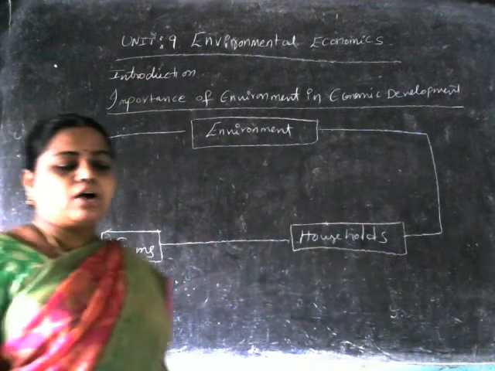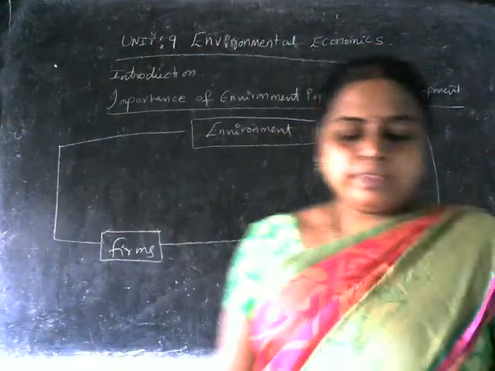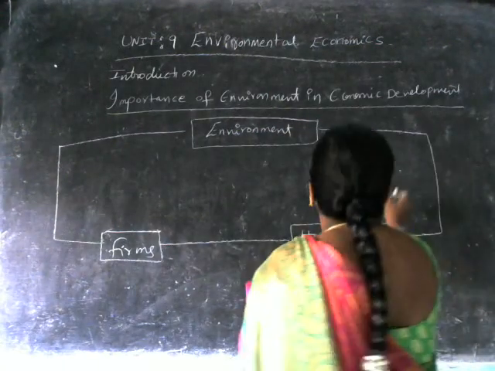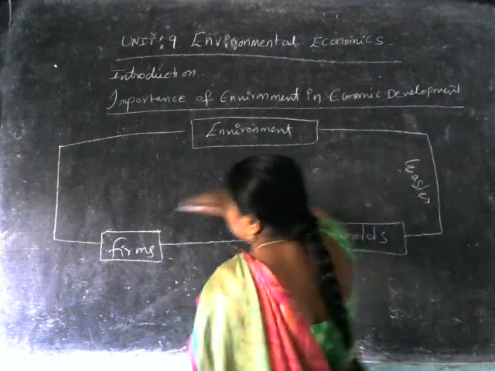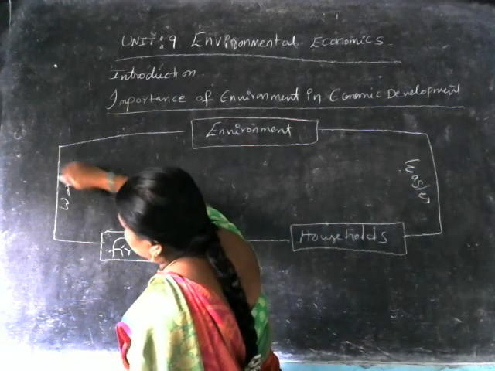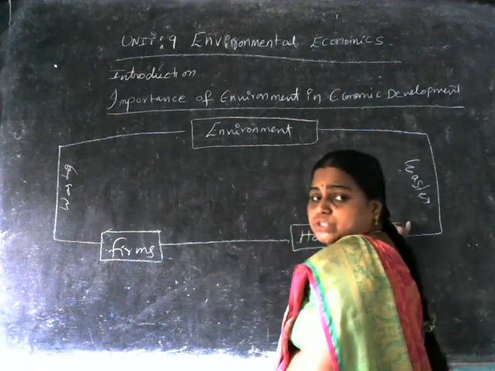Farms and households, how do they maintain the interlinkage between these things? So there is waste here, and waste there. These are farms' waste, these are households' waste.